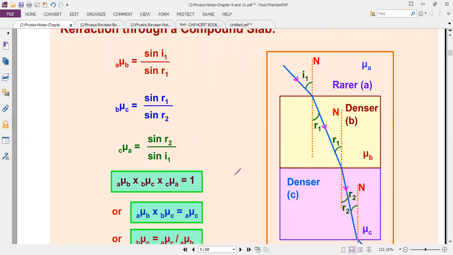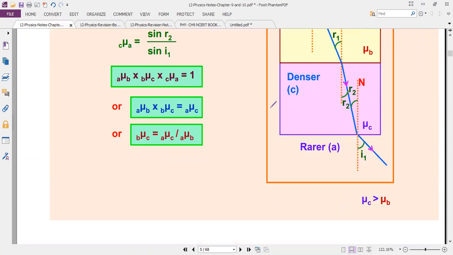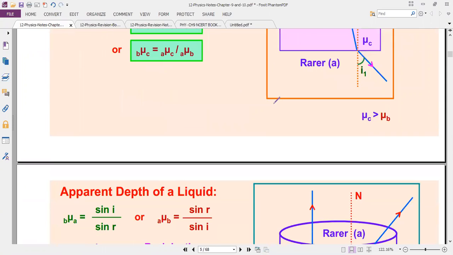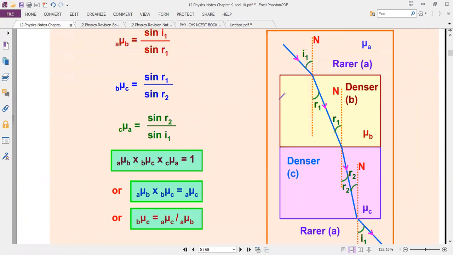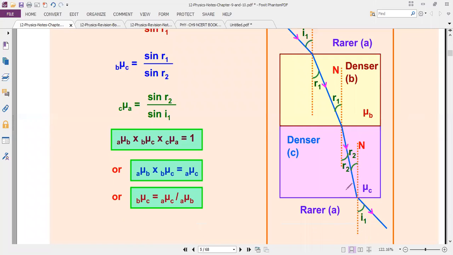Okay. So this is the proof, listen. First rarer medium to denser medium, again denser medium to rarer medium.